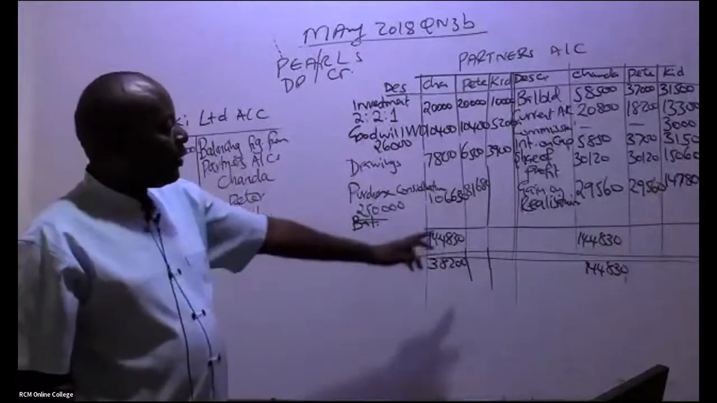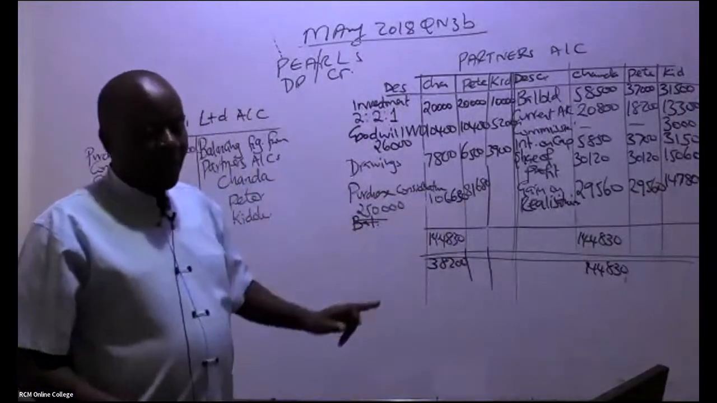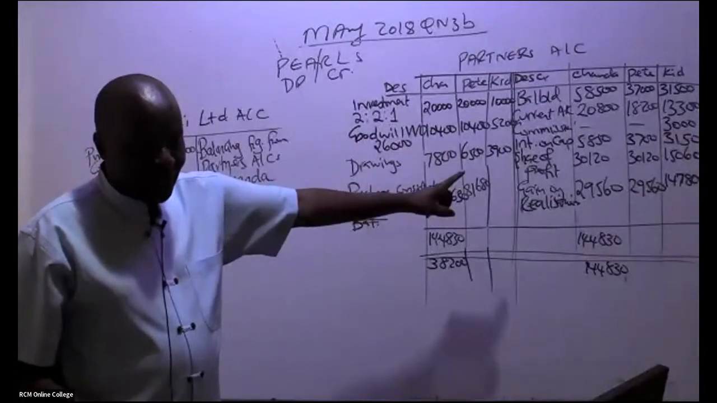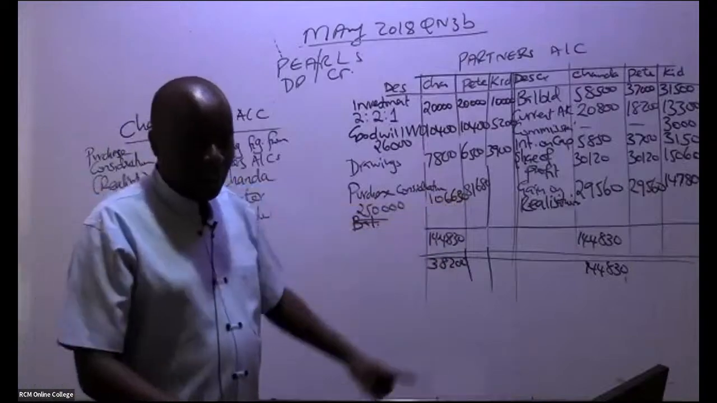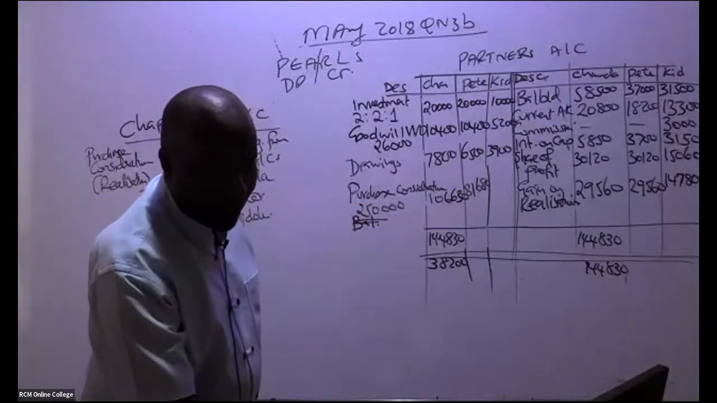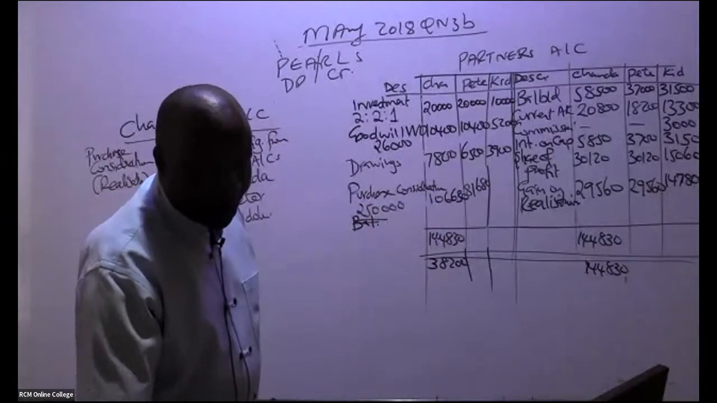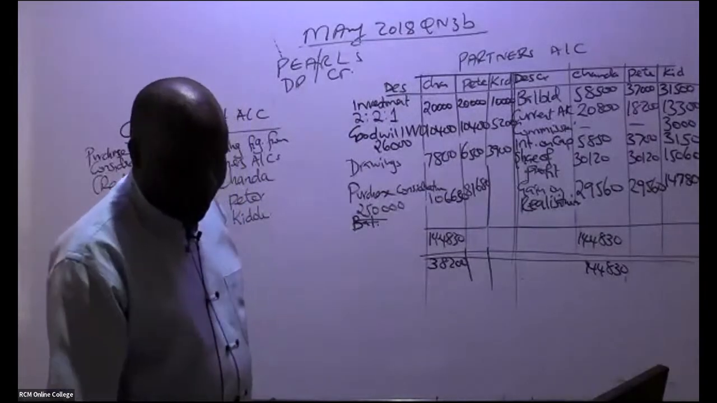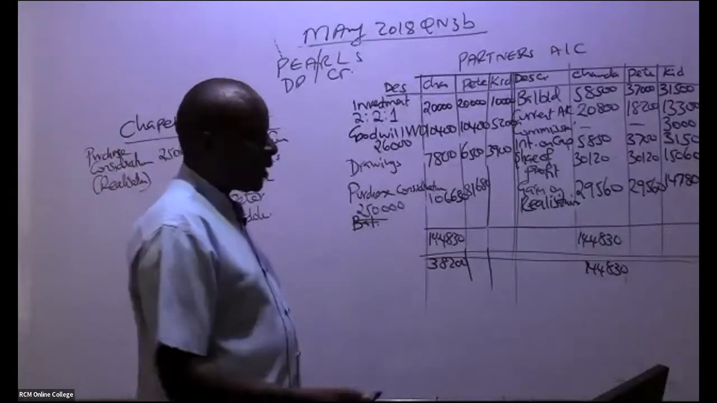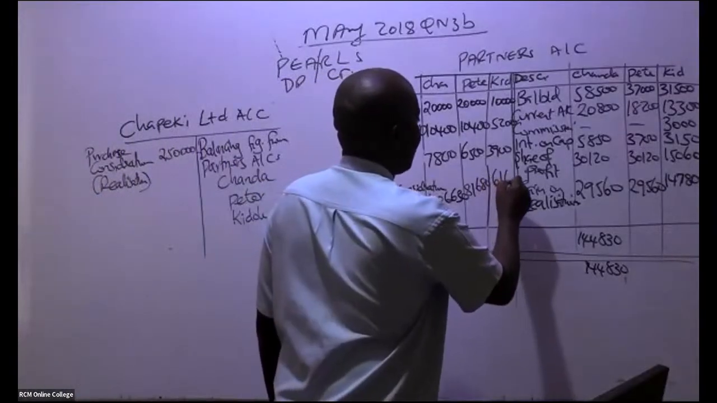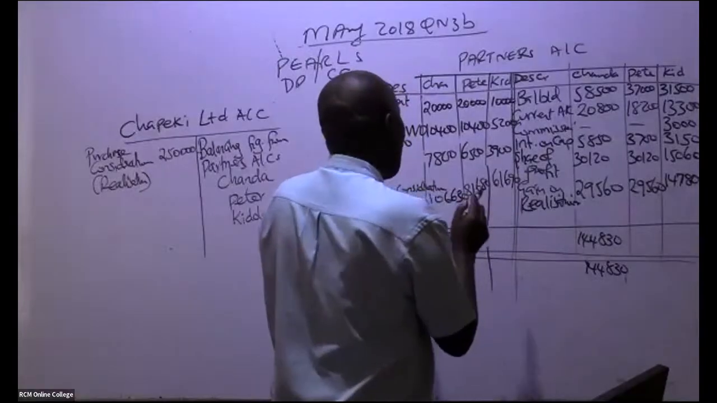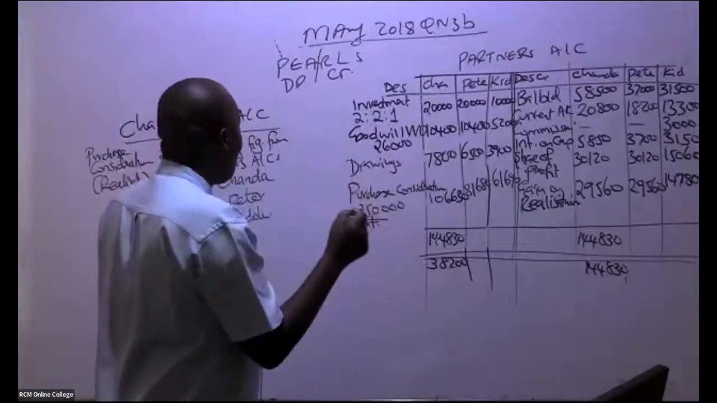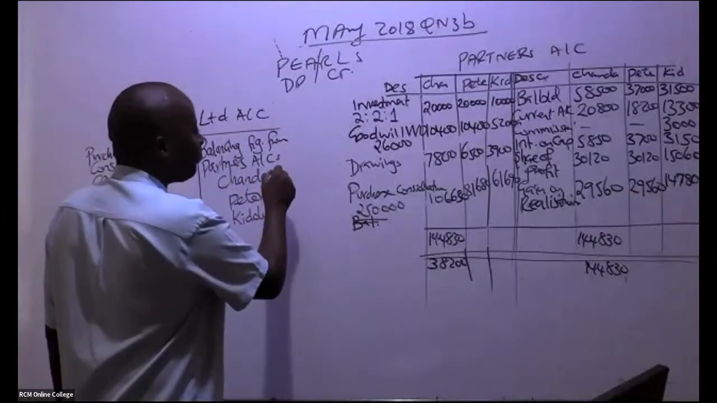How about balancing figure for Kidole Sambusa? 62,690. 62 or 61? Be keen. 61,690. So if you want to know whether you are correct, see whether the three figures are adding to 250,000. If they're not adding to 250,000, you have wasted your time.